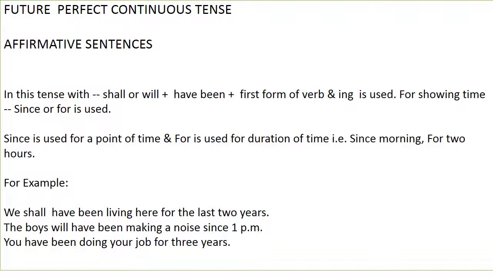Future perfect continuous tense. Affirmative sentences. In this tense, with shall or will and have been and first form of verb and ing used for showing time, since or for is used. Since is used for a point of time and for is used for duration of time, that is since morning, for 2 hours. For example, we have been living here for the last 2 years. The boys will have been making a noise since 1 p.m. You have been doing your job for 3 years.